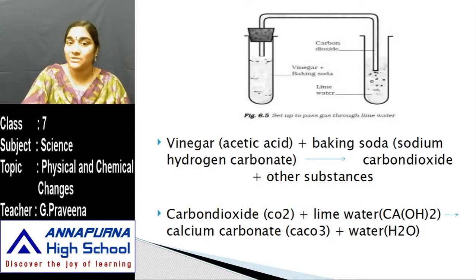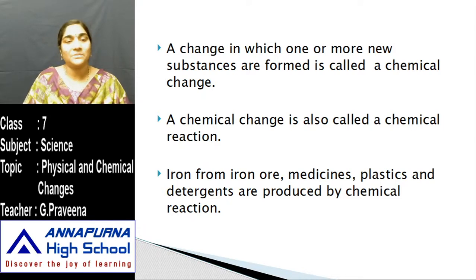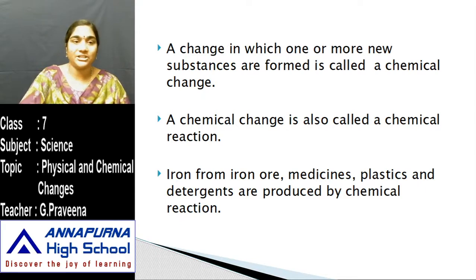So what is the new substance that is formed in the other test tube? Calcium carbonate is formed in the other test tube. So we can consider this also as a chemical change. A change in which one or more new substances are formed is called a chemical change. A chemical change is also called a chemical reaction.